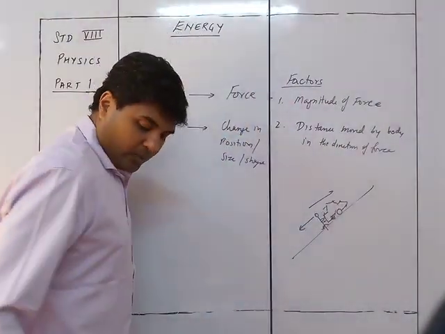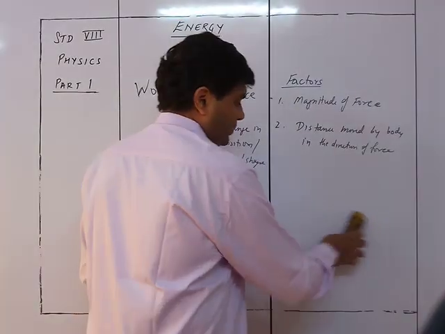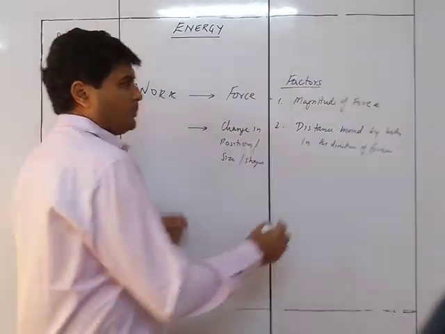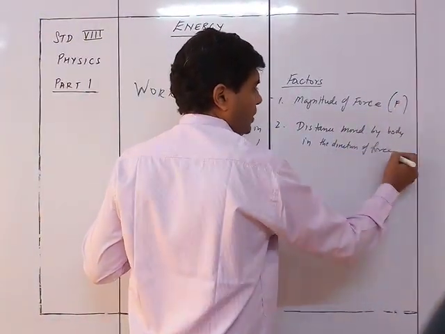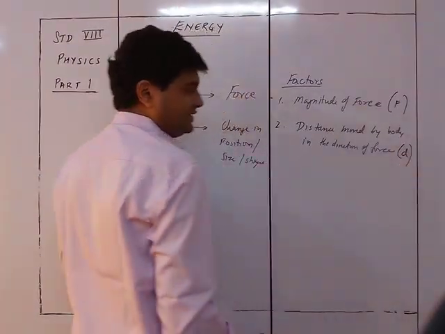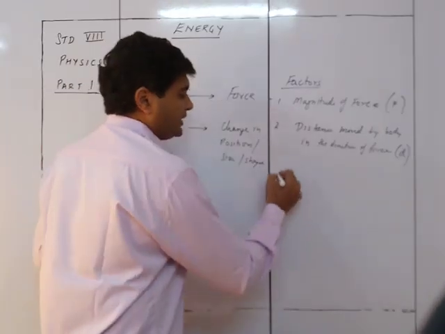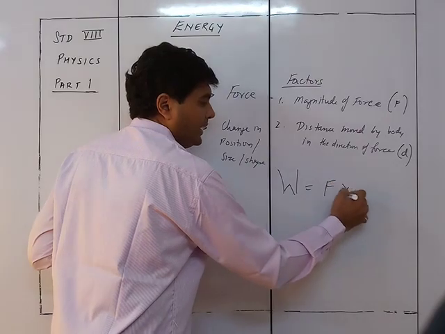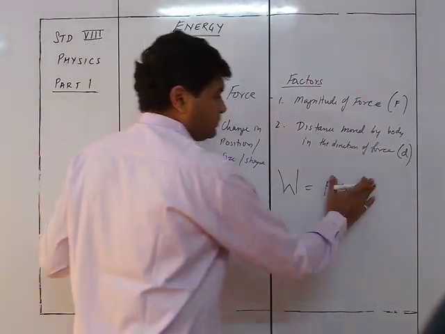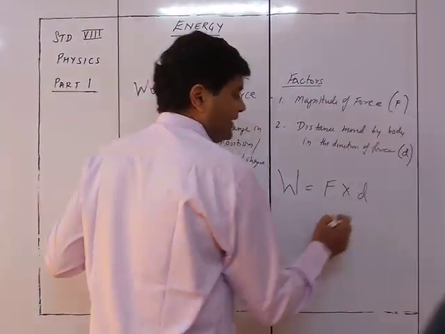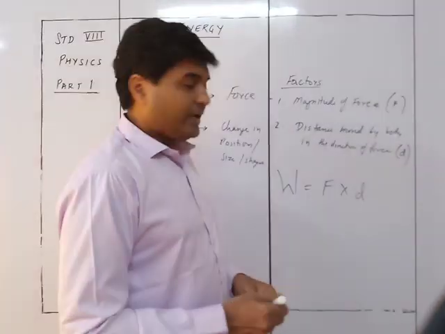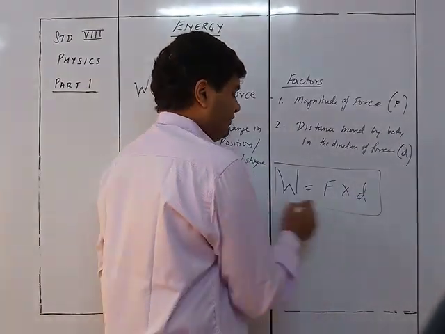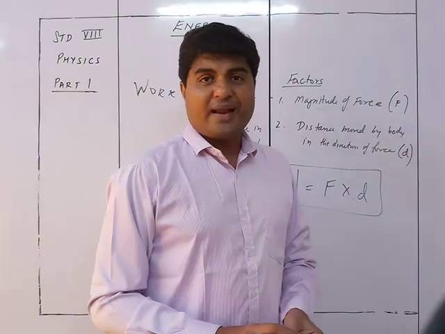So yes, what we are doing is, suppose we take this as F and we take this as D, the distance, then we can directly say that the work is nothing but the product of the force into the distance moved by the body in the direction of the force. So that's why we can say that W is equal to F into D. So let's define it once again.